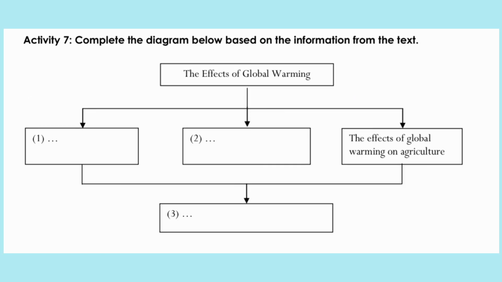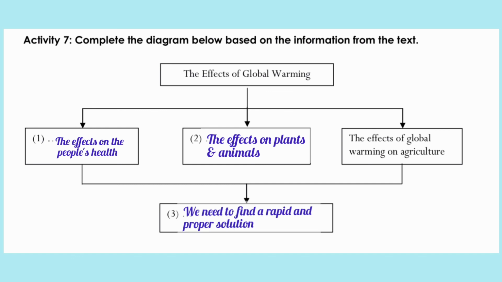Now let's complete the diagram below based on the information from the text. The effects of global warming. The first effect comes from the second paragraph, the effects on the people's health. Number 2 comes from the third paragraph, the effects on plant and animals. Number 3 comes from the fifth paragraph or the reiteration. We need to find a rapid and proper solution to this.